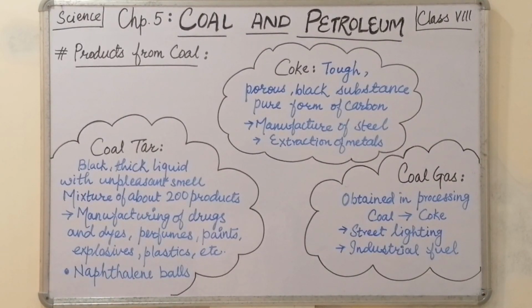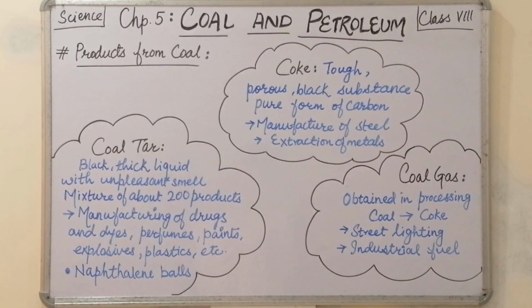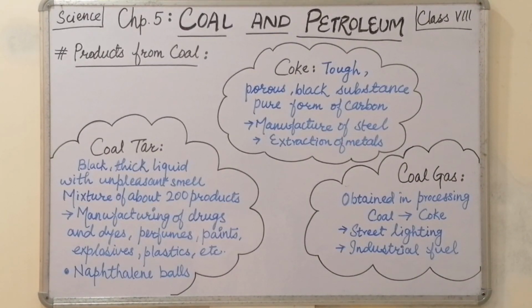Now you must have thought about this, why is there a difference in coke and coal. Your coal is black in color, tough, and hard in solid form, whereas coke is in porous form. Only this difference is there, and both of them are pure forms of carbon.